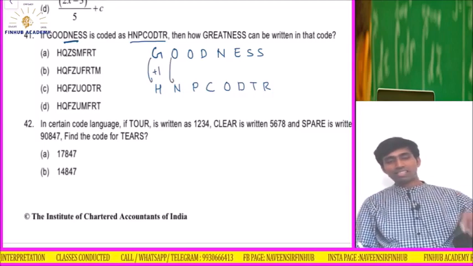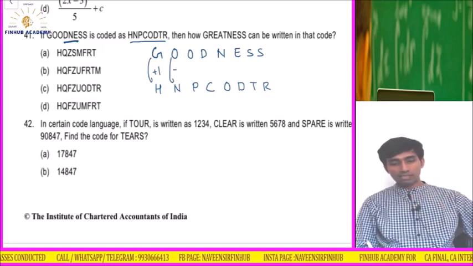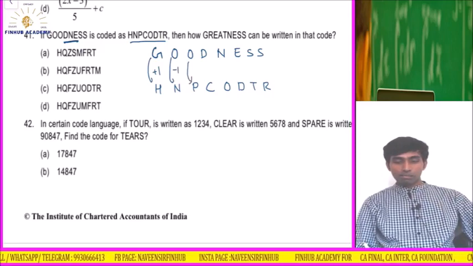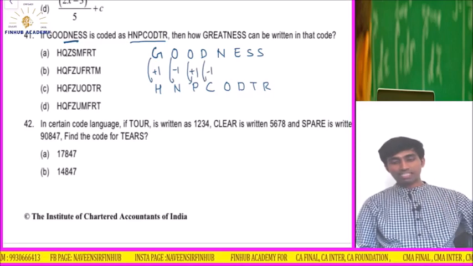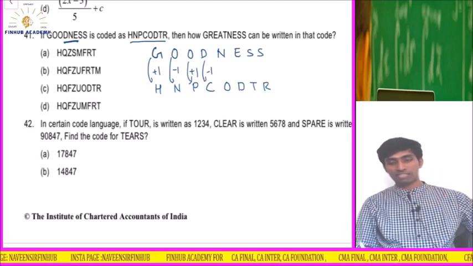Here it is NO. ON means -1. Check. Here it is OP means +1. DC once again -1. So if you check the series, it is +1 -1 +1 -1. Let's check.